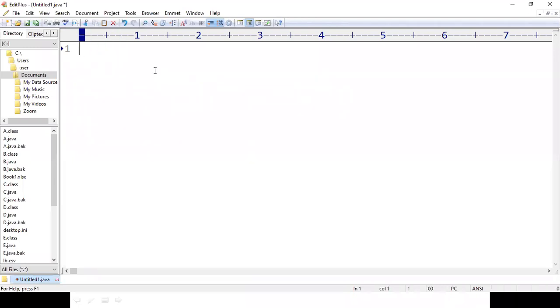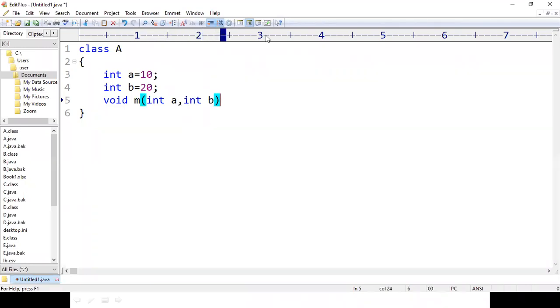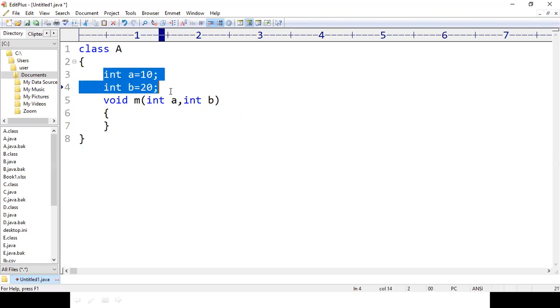See here, I am going to declare a class A, and inside class A, I have 2 variables: int A equal to 10 and int B equal to 20. And inside that class, I have a method m which has 2 parameters. Those 2 parameters have the same names as the instance variables. Remember this name: these variables are called instance variables.